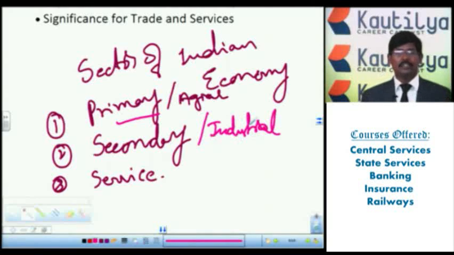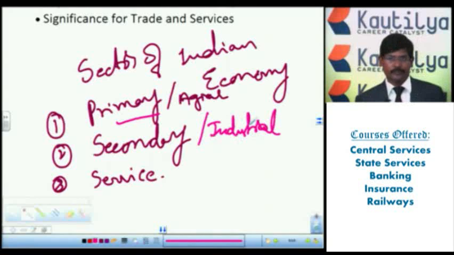The third one is not related to production. It provides services to the primary and secondary sectors. Transportation, communication, finance, banking, internet, computers, and all these services come under the service sector or tertiary sector.